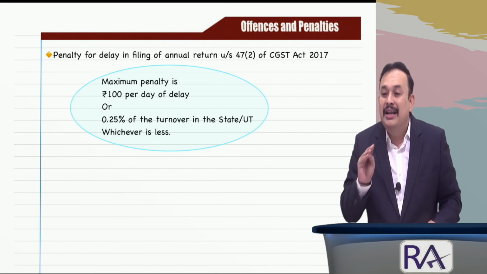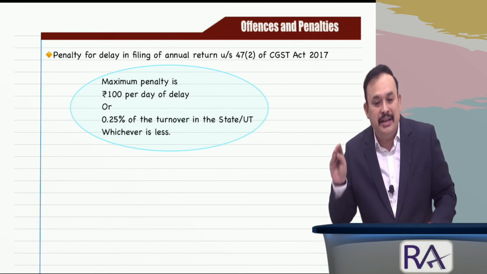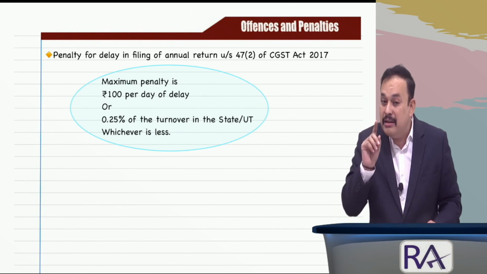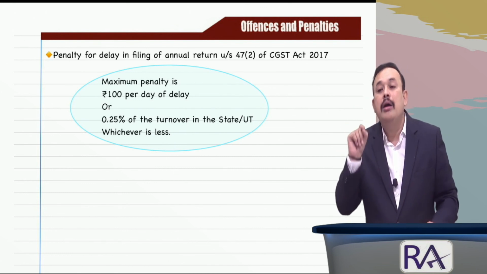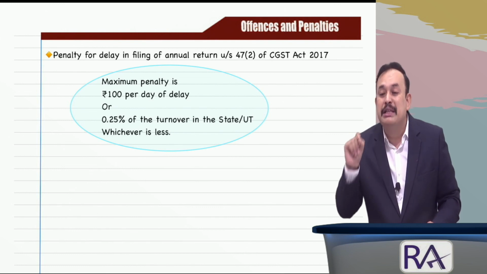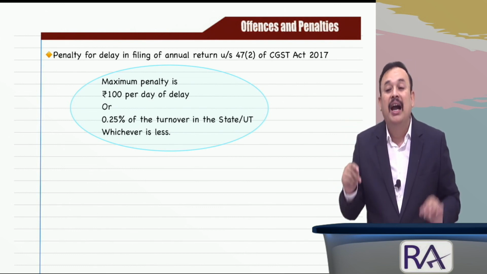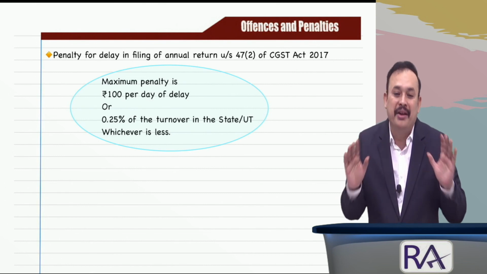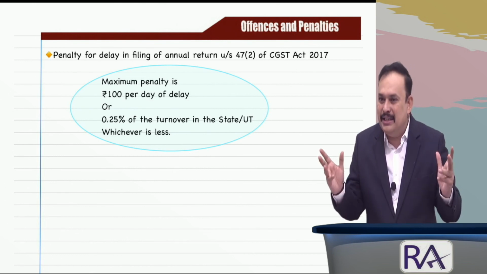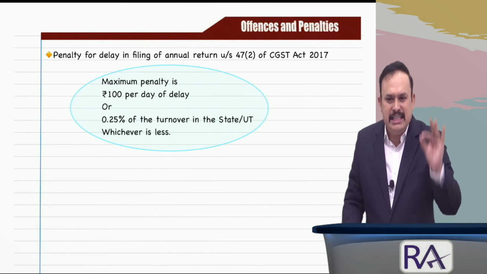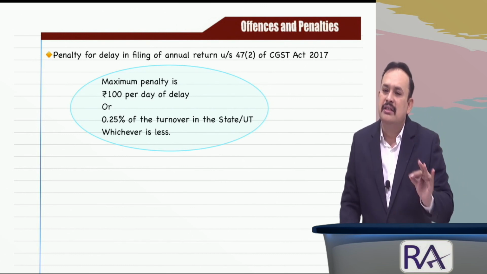Repeating, for delay in filing of annual return, the penalty is rupees 100 per day of delay or 0.25% of the turnover of the state or UT. Among the two, whichever is less is the maximum penalty. Is that clear, my dear sir? With this, offences and penalties in a nutshell as a quick revision is concluded.